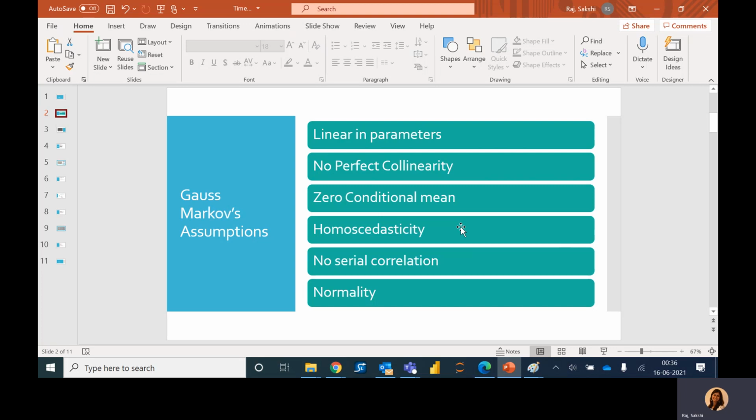Now the last assumption talks about the normality assumption. In this assumption, error terms are independent of Z, that is the independent variable, and these error terms are also independently and identically distributed as normal with mean 0 and variance sigma square. So you see this assumption 6 in itself implies 3, 4, and 5. But it is stronger in the sense we are also talking about independence and normality assumption.